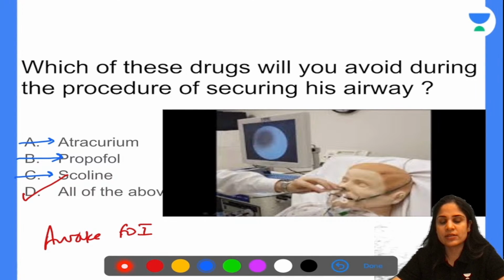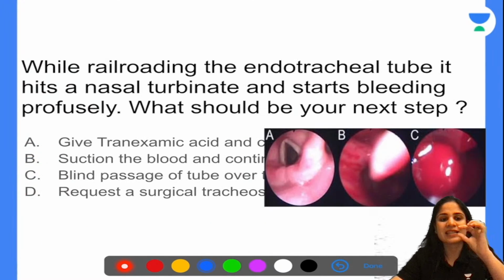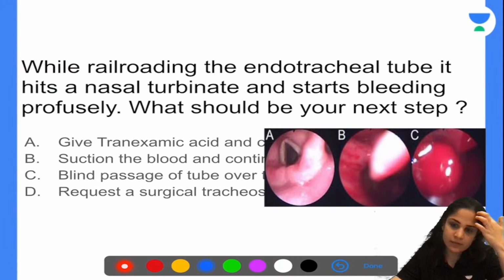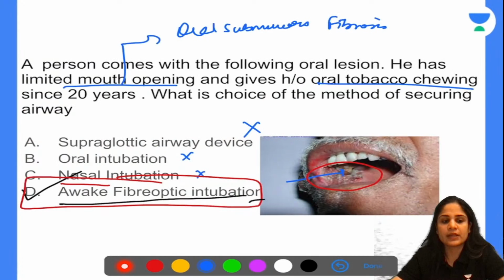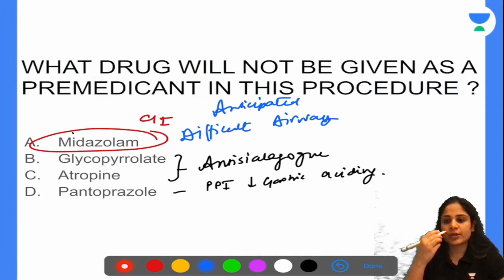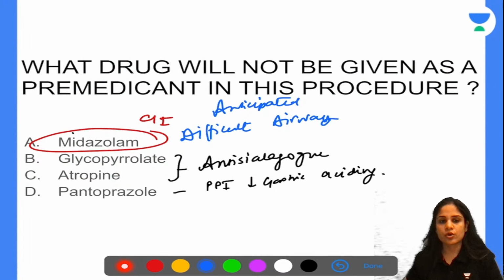So this is a series of questions on the same thing that is happening. For those of you who have joined in later, this is the patient that we have. He has a limited mouth opening and we are thinking what is the best way to secure his airway. We have arrived at the conclusion that awake fiber optic intubation is the best way to secure his airway. Now, we have decided we will avoid any kind of sedation or muscle relaxant before the procedure is carried out. Now, the procedure is started and you have put the fiber optic bronchoscope, you have reached the